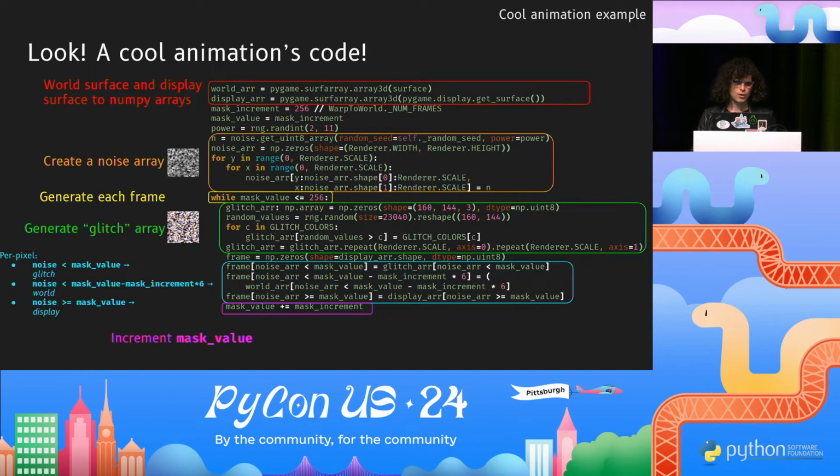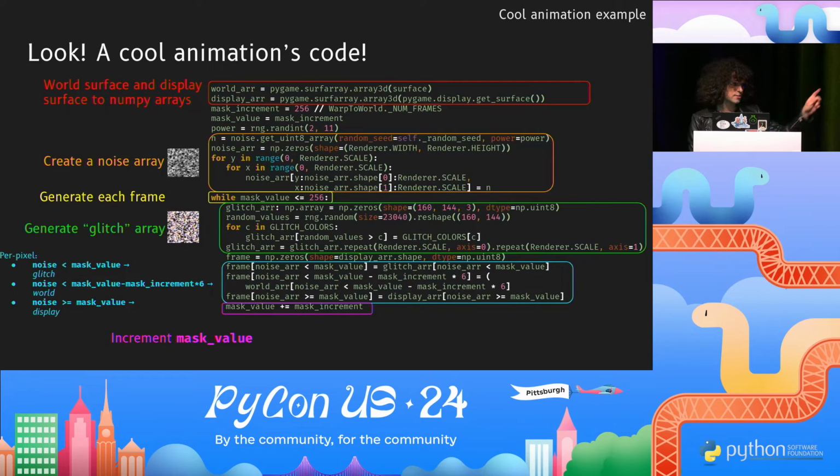In yellow, the script starts a loop to set each animation frame. In green, the script creates a randomized glitch array. This is completely random pixels, but pulled from a palette of 5 different colors to get a random noise effect. A few of you might recognize this from a particular game from 1998 on a Game Boy. The real meat of the script is the part outlined in blue. Each frame in the numpy array and each of its pixels is set to the glitch array, the world array, or the display array, depending on a comparison between the noise array's values and the mask's values.